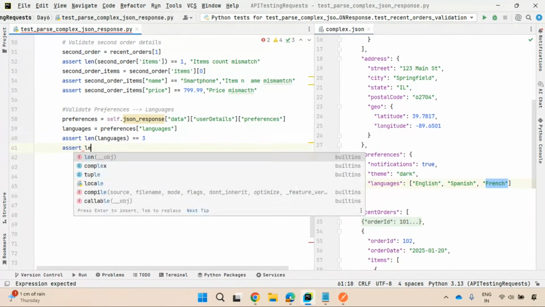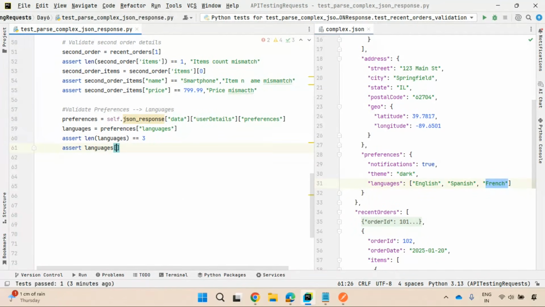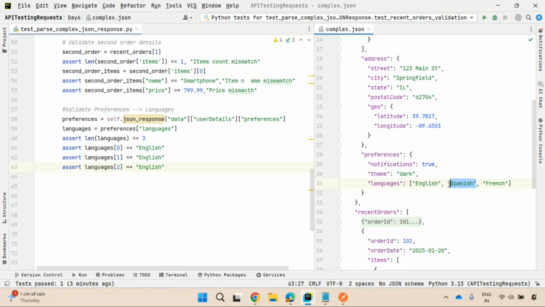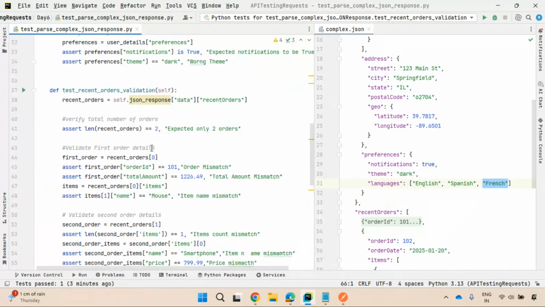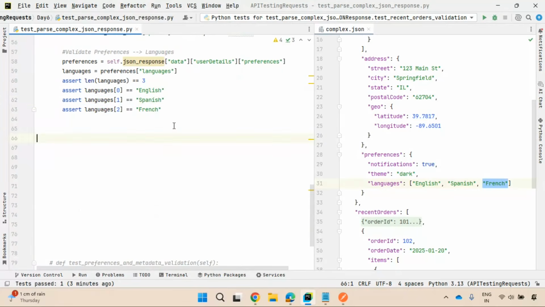So assert languages of 0 must be equal to English. That is what their expectation is, right? Similarly, second element I'll extract, third element I'll extract. So languages of 1, languages of 2. It must be Spanish and French. That is what their expectation is. How you are extracting, that is the beauty here, right? So that's it. Let us execute this, which is there in this metadata validation.